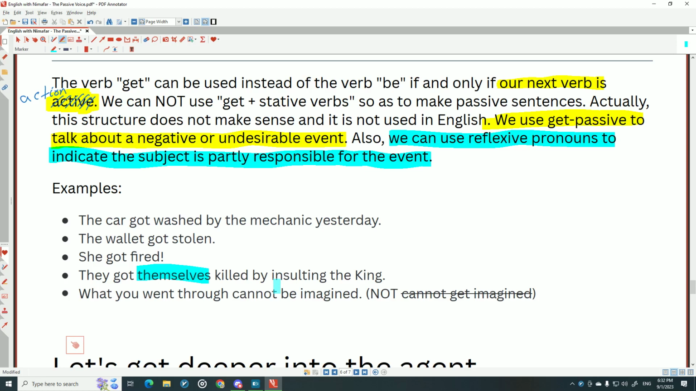What you went through cannot be imagined. Here, for example, I was talking about this. We cannot say, imagine is a stative verb. Let me also write it here. It's stative. So we cannot use get passive. We cannot say what you went through cannot get imagined. That doesn't make sense in English. Maybe if you translate it to your mother tongue, you'd say, yeah, that's fine. But in English, no. What you went through cannot be imagined. Okay?